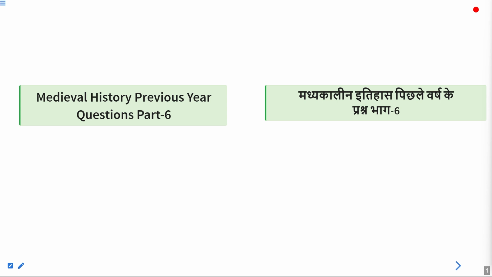In today's session we are going to discuss some more questions related to medieval history, and we will see what type of questions have been asked so far in earlier exams and what kind of relevant questions we can expect in the upcoming exam. We will also see what things we need to keep in mind, and particularly what type of questions we should always check, and we will enhance our knowledge and update our notebook. So let's start our session and see what types of questions we have.